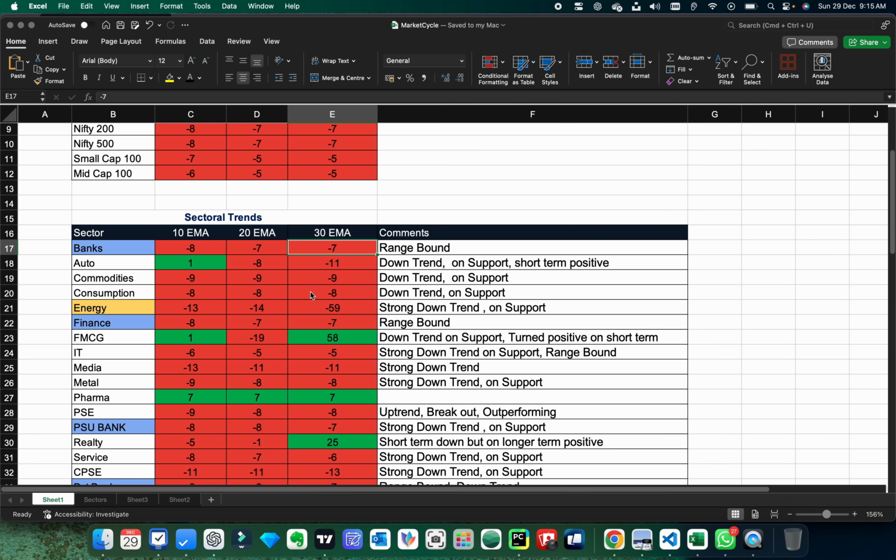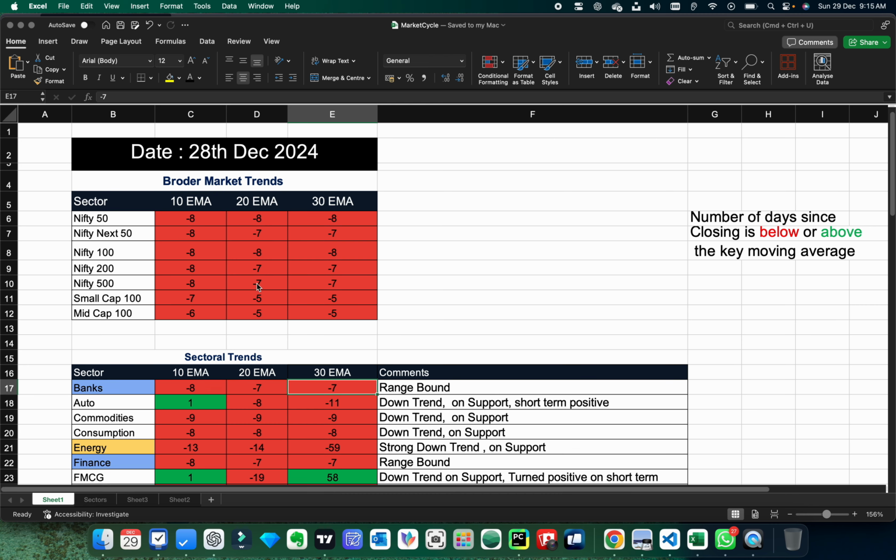So that's minus 7. Here we have broader market analysis, and you can see Nifty 500 and Nifty 50, they are below all these key moving averages around 7 to 8 days. So the market is still in the downtrend on the daily time frame.